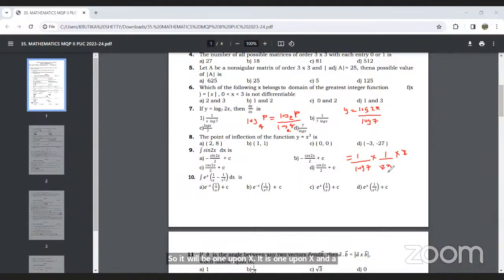So 2 and 2 will cancel, so the final answer will be 1 upon x log 7. Option A will be the right option. So here we have used the property of change of base.